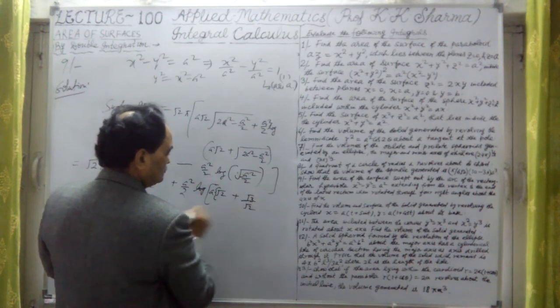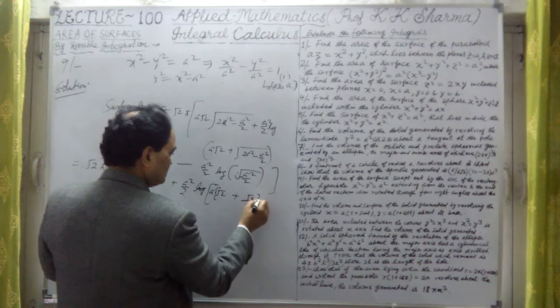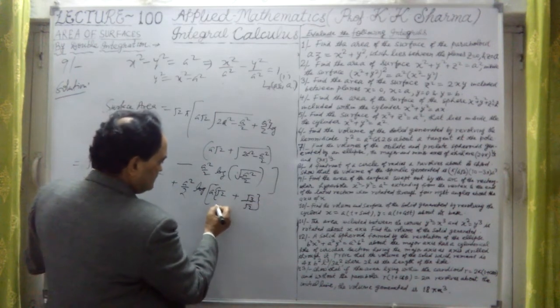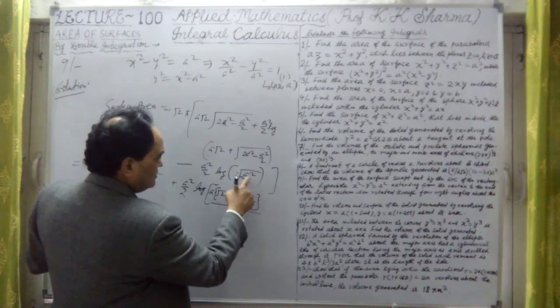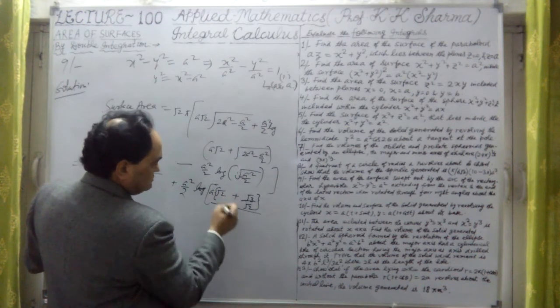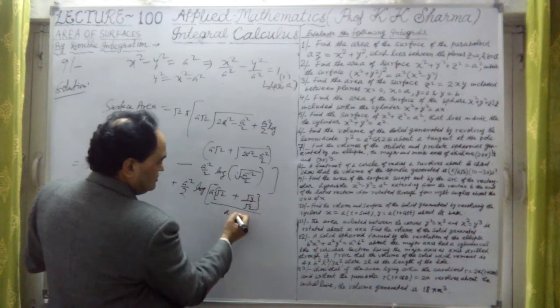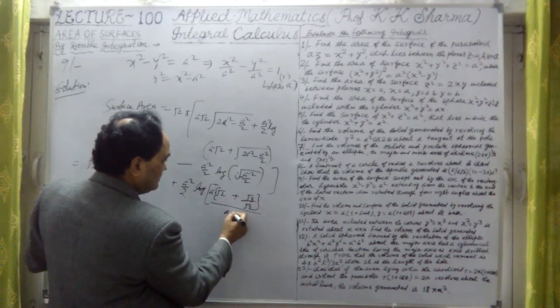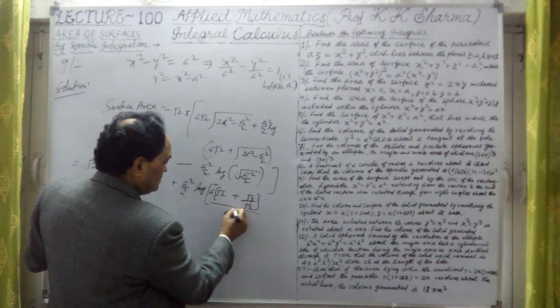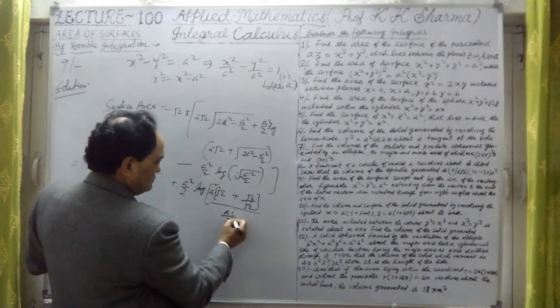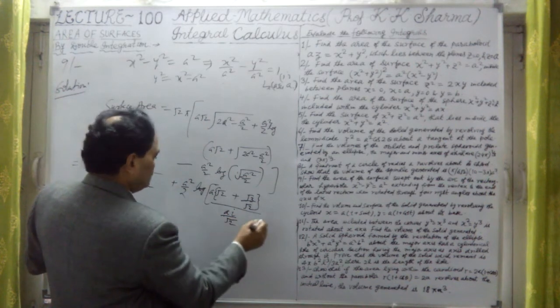upon under root 2 in the numerator, divided by, now it will be minus a, minus, that means a, if I take minus 1 as i square, so it will be minus ai upon root 2, ai upon root 2 here.